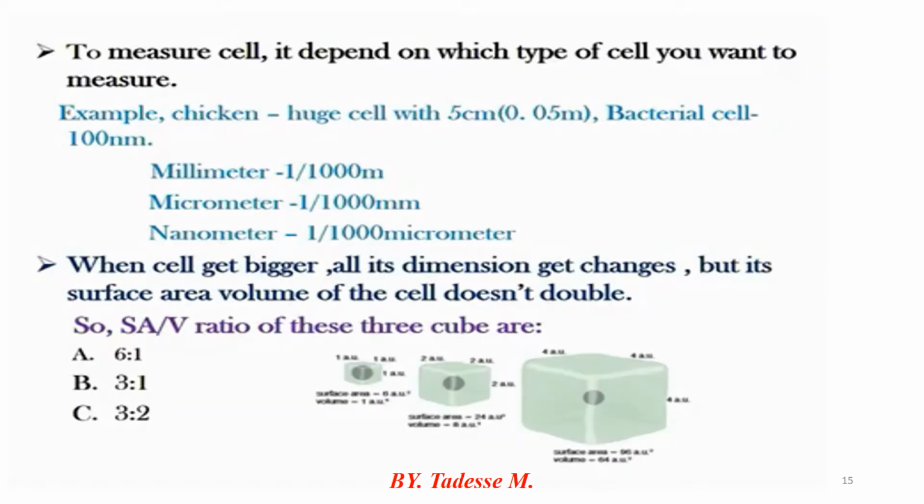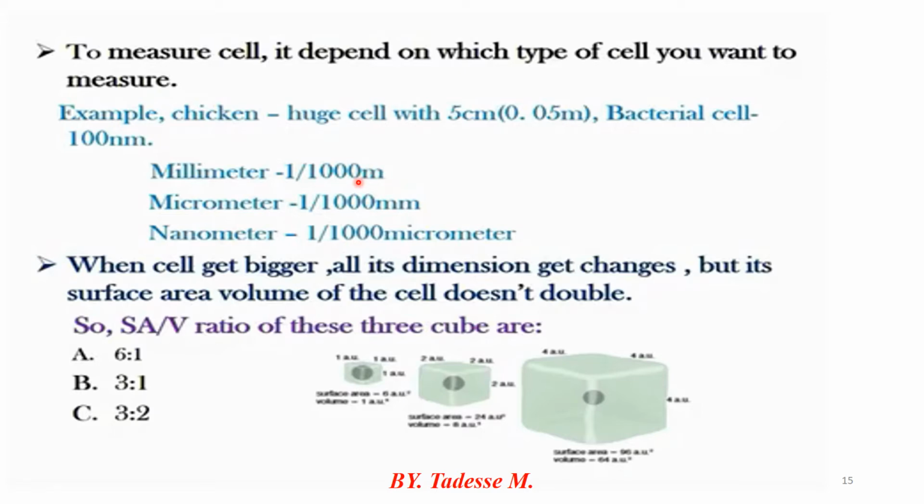Okay, the other important thing is to identify how to measure the size of a cell. In addition, what is the basic unit used for measuring the size of a cell? The cell is measured by these units: millimeter, starting from meter.